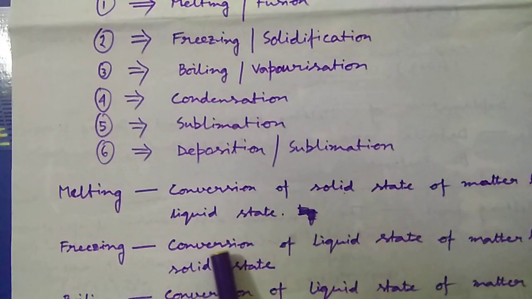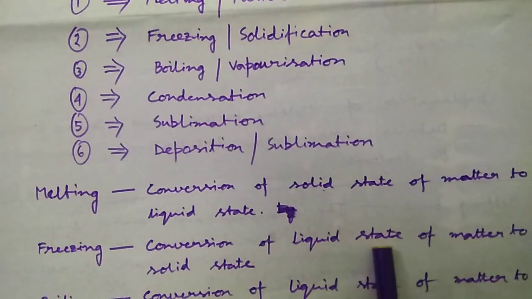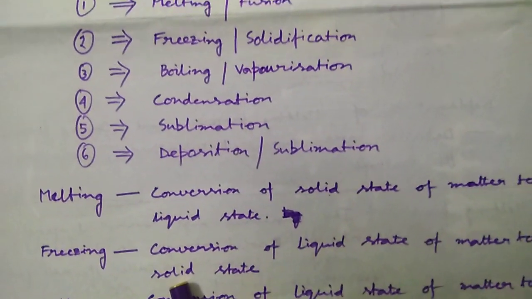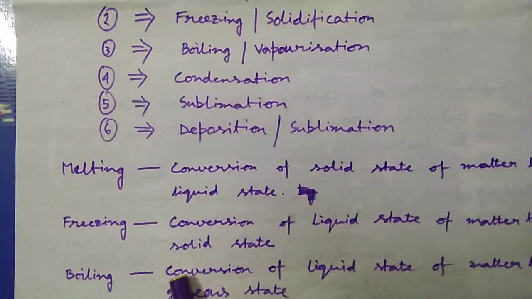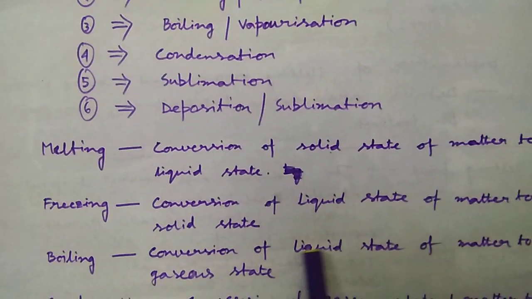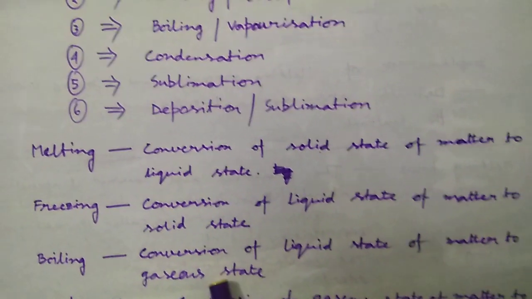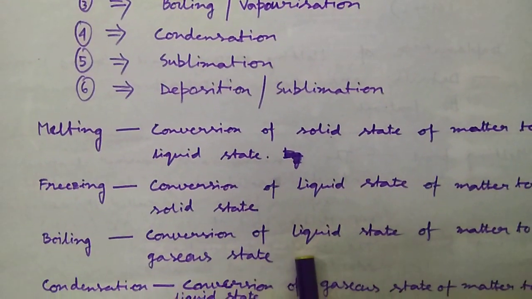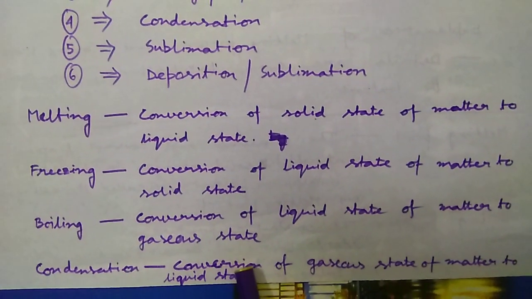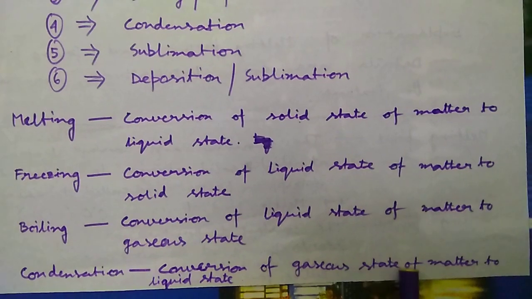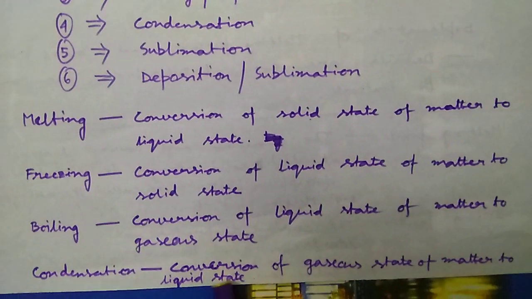It is a process of conversion of liquid state of matter to solid state. Boiling. It is a process of conversion of liquid state of matter to gaseous state. Condensation. It is a process of conversion of gaseous state of matter to liquid state.